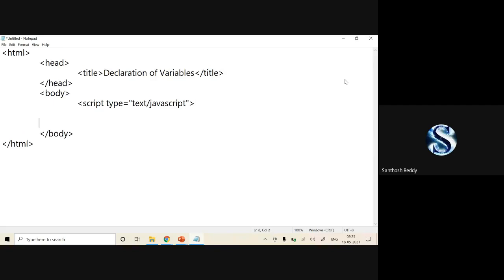After declaring, the script declaration is done. Now you have to define it. So now I'll declare var a is equal to 10. Okay, now another thing, var b is equal to 20.5.